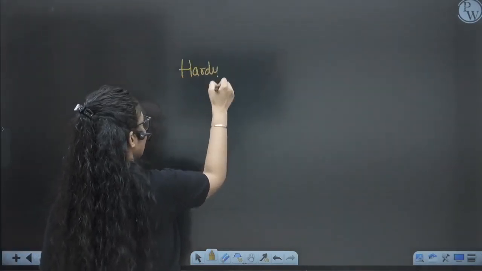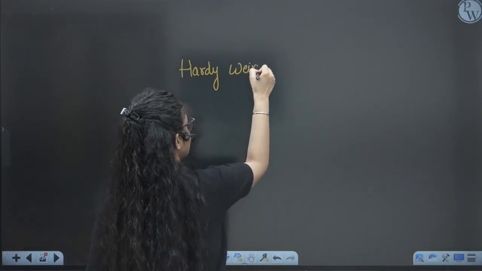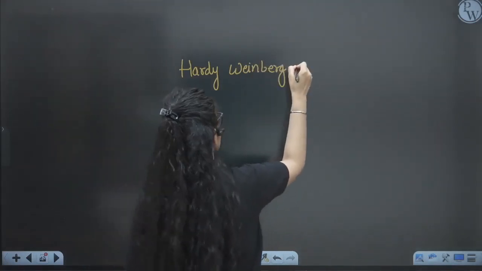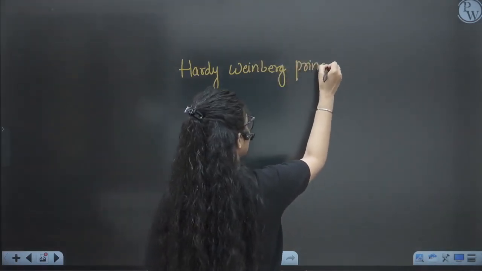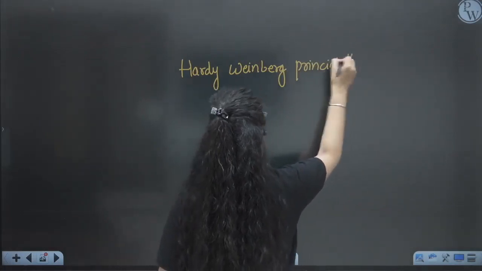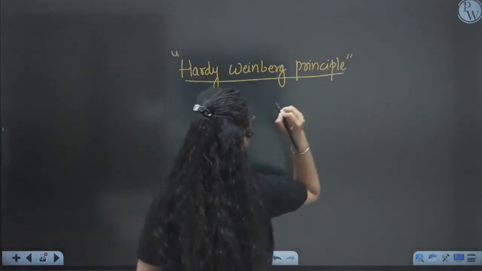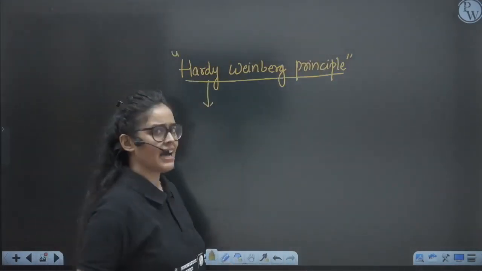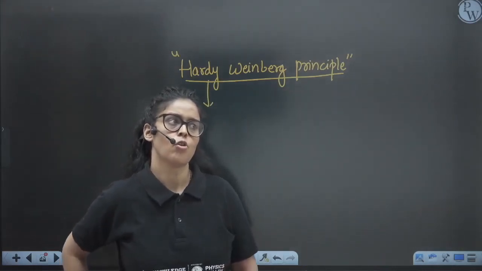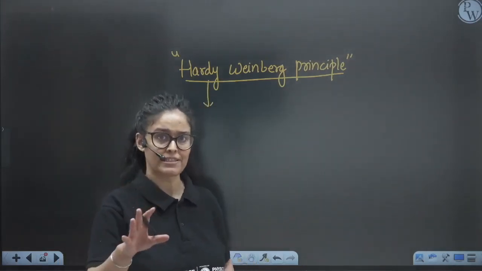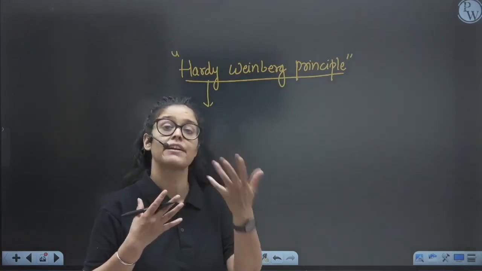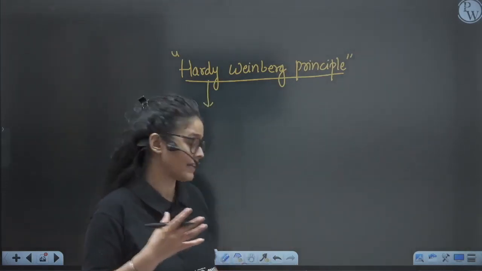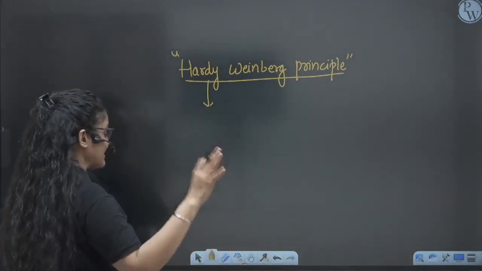The Hardy-Weinberg principle talks about the origin, about evolution, how exactly evolution happens. And it says that all the generations should remain constant. Constant means they should not undergo any evolution or any change. So they are against changes, right?